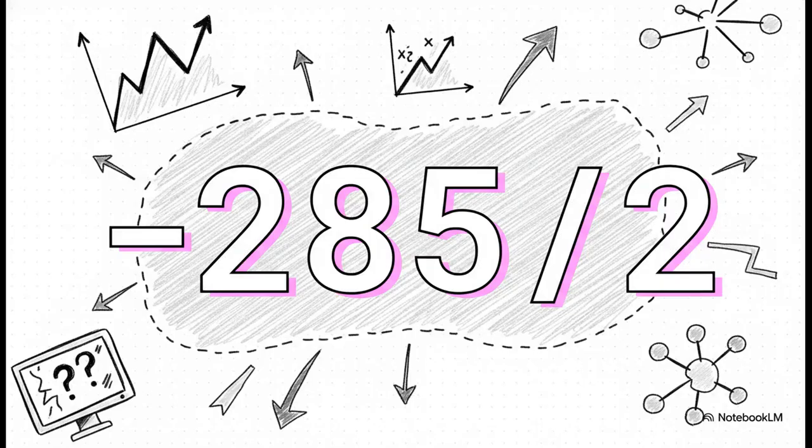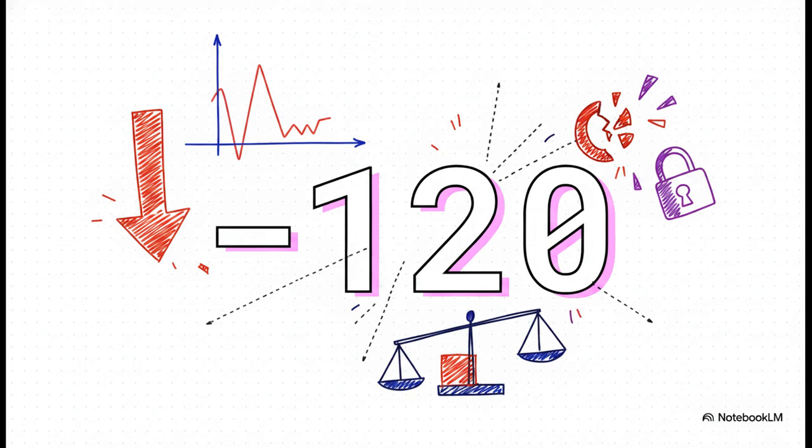To prove the theorem fails at 5 factors, the computer found a brilliant rational counterexample. It generated an eigenvalue of -285/2. This single number sits way, way outside the permitted safe zone of the theory. Why is that a problem? Well, the math only permitted an absolute minimum boundary of -120.